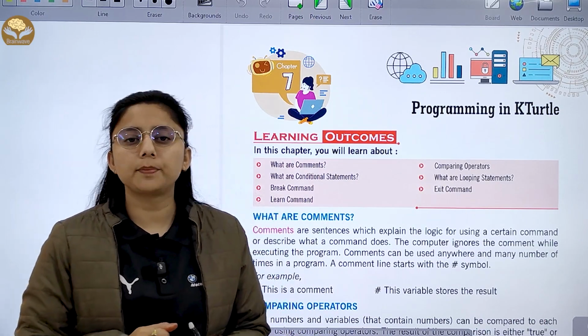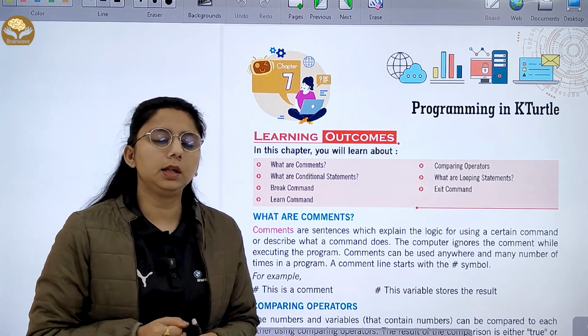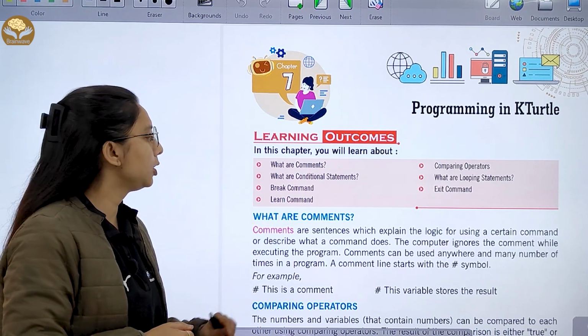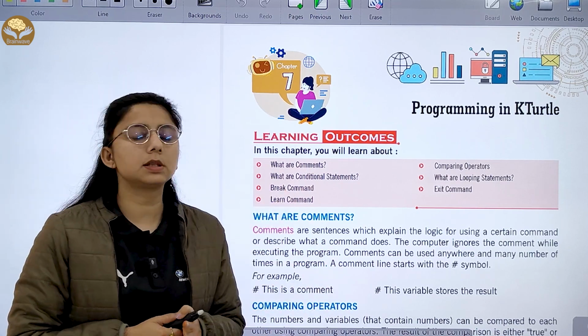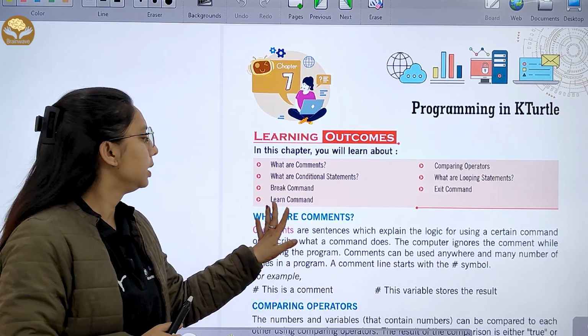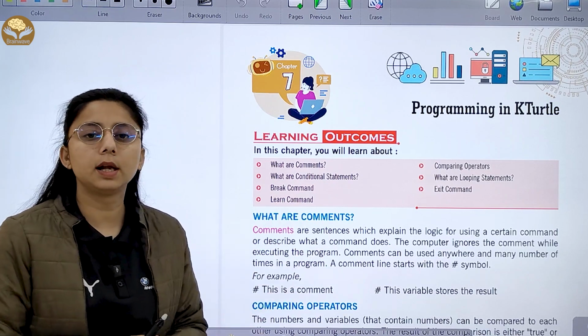Children, let's start with chapter number 7, Programming in KTurtle. In this chapter, I will tell you about what are comments, what are comparing operators, what are conditional statements, what are looping statements, then the break command, exit command, and learn command.